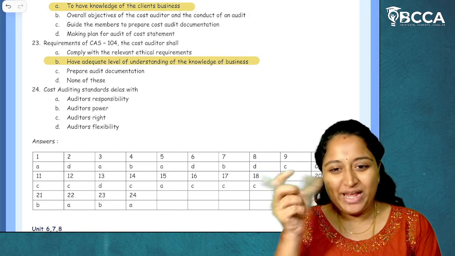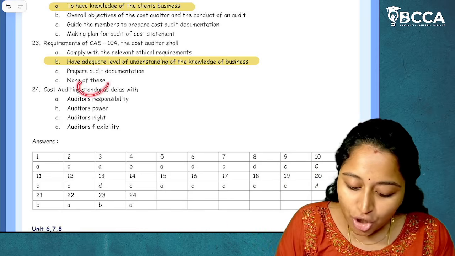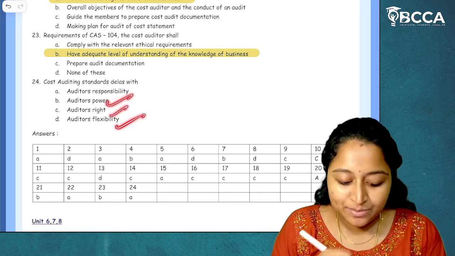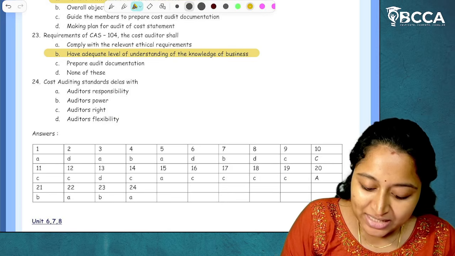So nothing but the names, whatever are there, those are being tested in the MCQs. Cost auditing standard deals with what? Auditor's responsibility, auditor's power, right, flexibility. The answer is option A, auditor's responsibility. I hope it is clear.